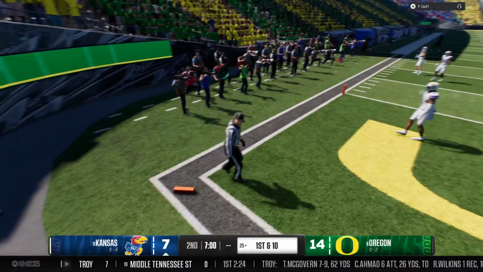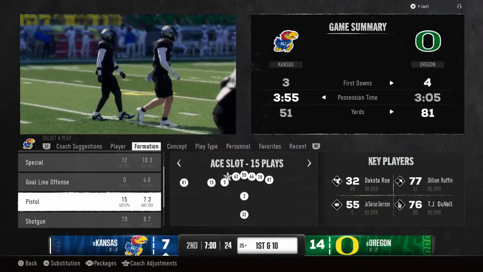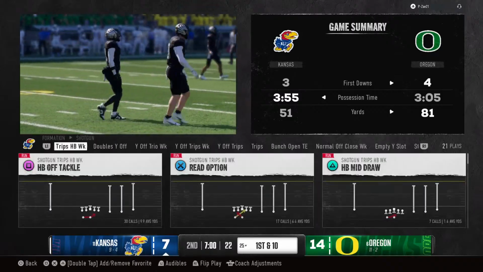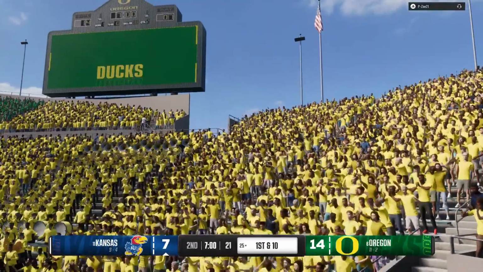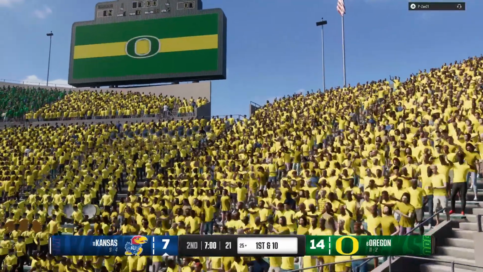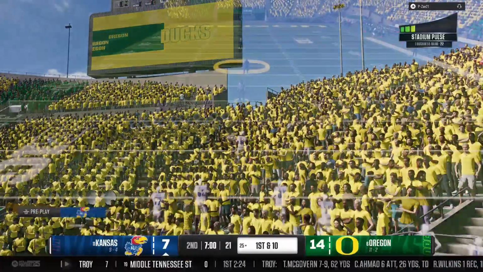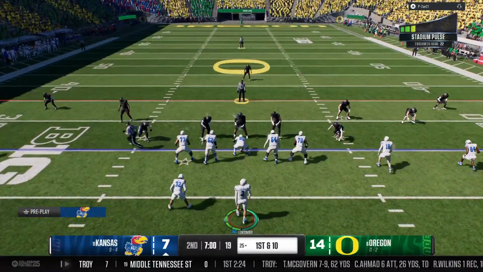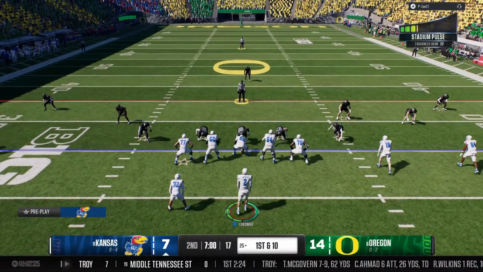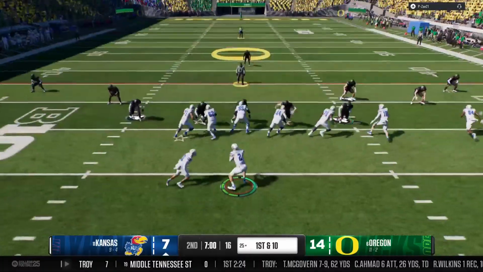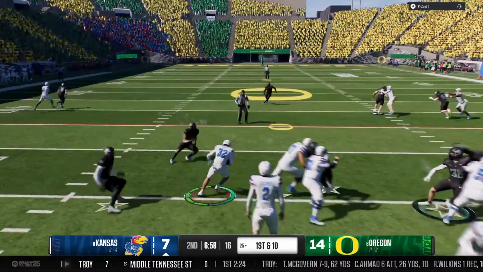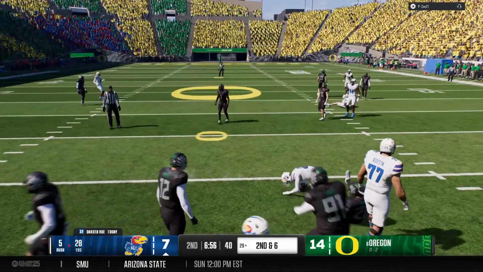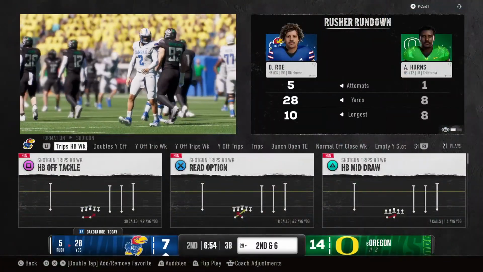The kickoff, a little too hot to handle, goes through the end zone for a touchback. Back at it to start the quarter. Offense getting set to run a first down play. They'll try and run it. Here's the running back. That's a solid gain. Moves the ball to the 29.